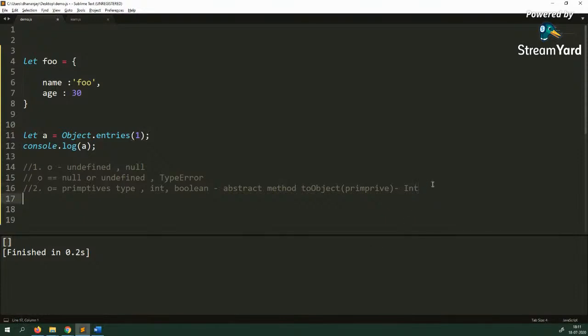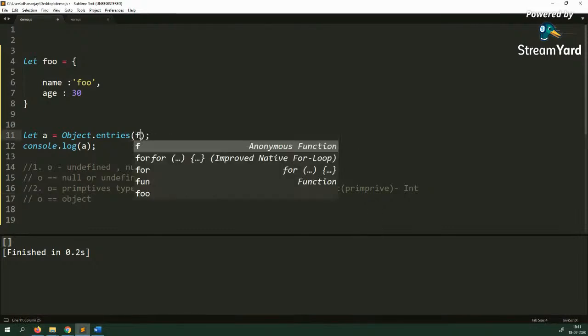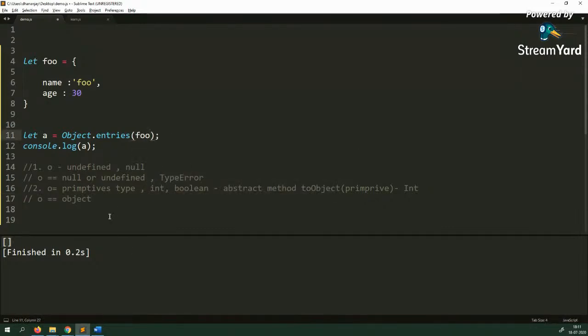For an object, if O is a real object, which it is in this case, then it goes to the further steps. Then it will call an abstract method, if I'm not missing the name, called enumerate own properties. This name could be incorrect, but something like that. Again, this is an abstract method, which means you cannot use it. It is for internal use.